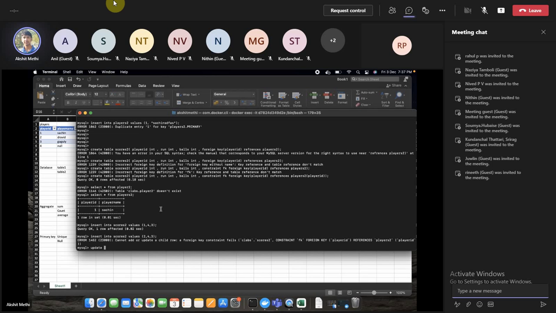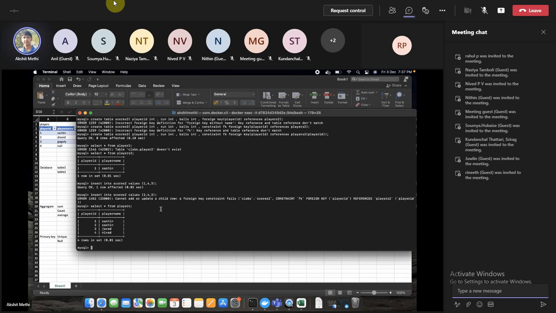So to update some values in a table, it would be simple. Like here, if I see the player table, this is my players table. But let's say the player ID 2 had changed their name. Instead of Sachin, what they now want is Tendulkar. Okay, player ID 2 wants to be called by their last name.